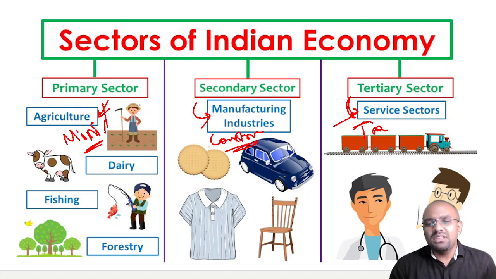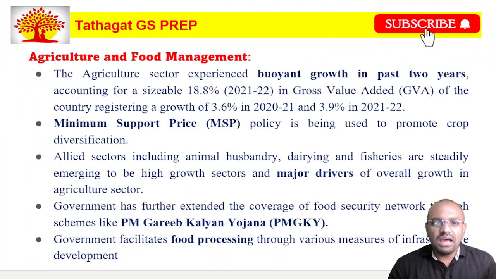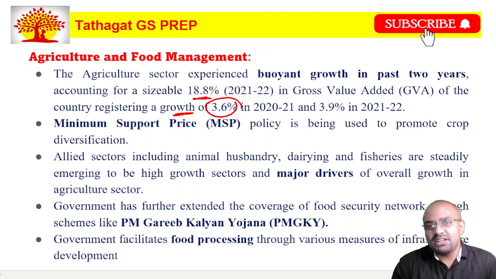So let us see how these three sectors are performing. So first, let us look at the agriculture. In agriculture sector, they say that the agriculture sector has experienced growth in the past 2 years, accounting for a sizable nearly 18.8% of the total GDP. Okay, total gross value added for the GDP of the country. And this sector has registered growth of nearly 3.6% in 2020-21 and 3.9% in 2021-22. Friends, as I already told, during 2020-21, agriculture sector was the only sector which showed positive growth. But the other two sectors did not show any growth.